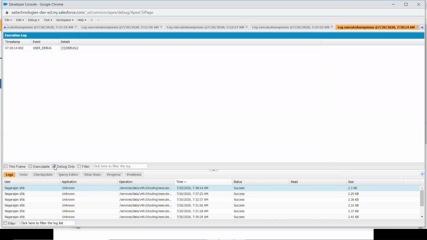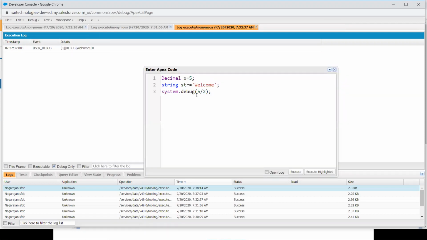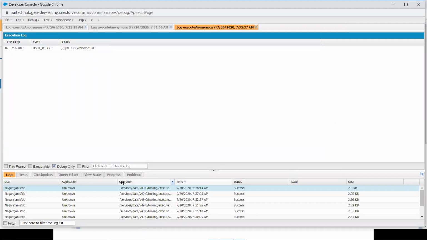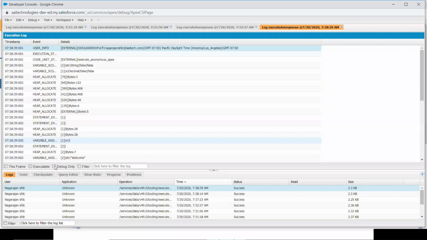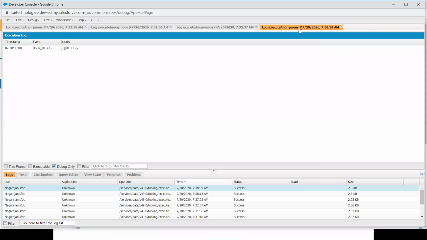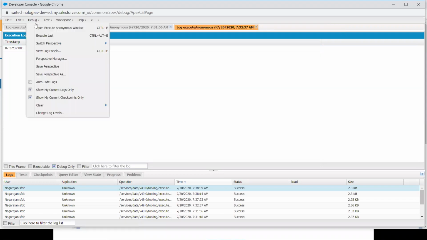Sorry, it's not executed properly, I guess. Let's execute once again. It's a division only, so when you apply division, that's the thing. Yes, you are getting 2 only. Now I need to get 2.5 as the answer.